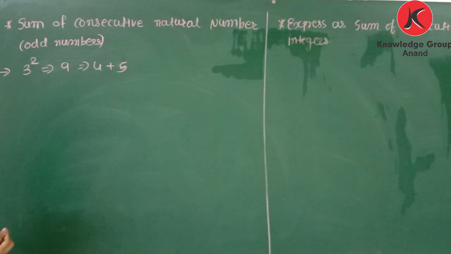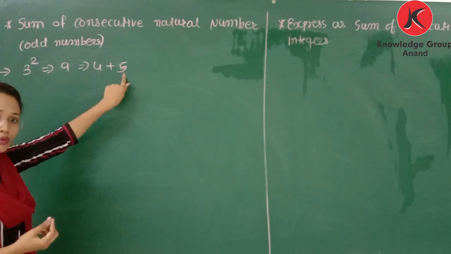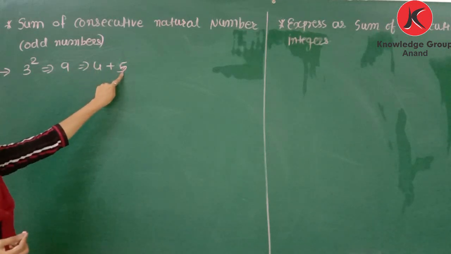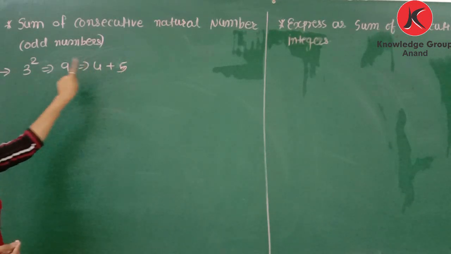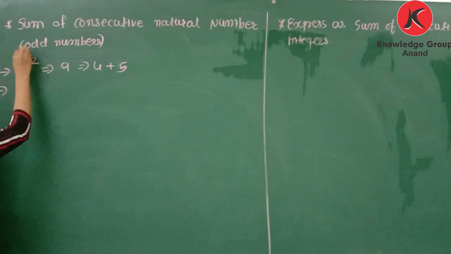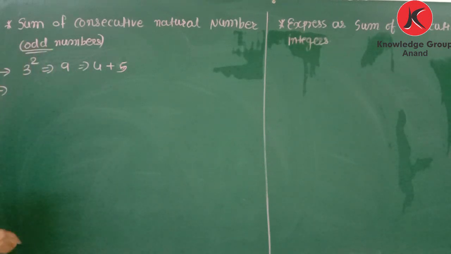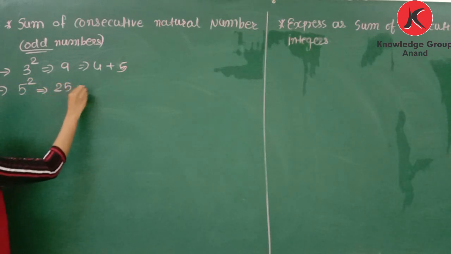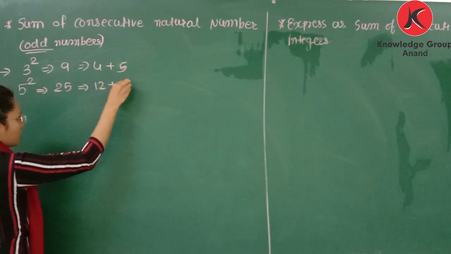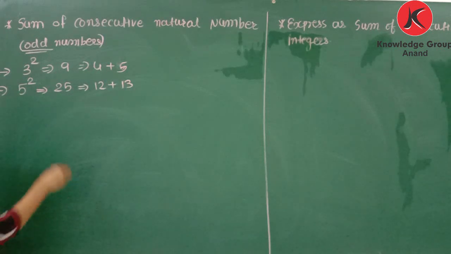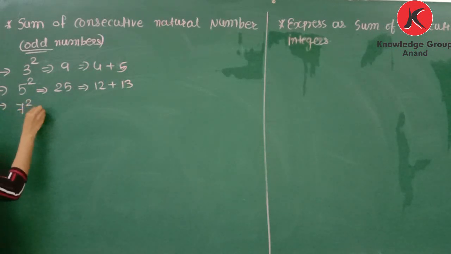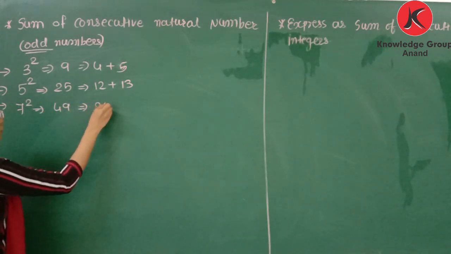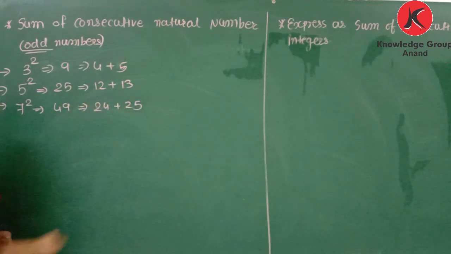4 plus 5 is 9. These are the consecutive natural numbers, and 9 can be represented as a sum of consecutive natural numbers, that is 3 square. Only applicable to odd numbers. So let's take one more example, 5 square, that is 25, and 25 can be represented as 12 plus 13. Next, let's take 7 square, that is 49. 49 can be represented as 24 plus 25.